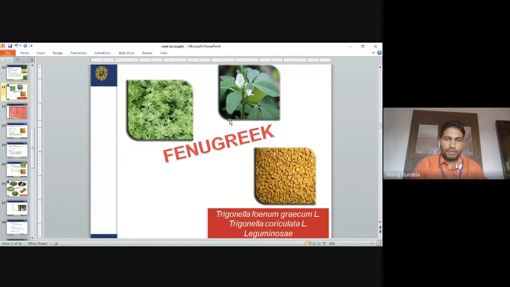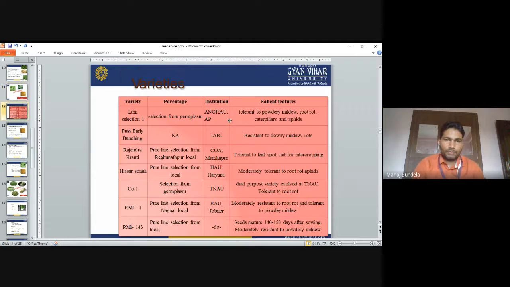Next is fenugreek. Trigonella foenum-graecum or Trigonella corniculata. Family is Leguminosae. Varieties: Lam Selection 1. It is a selection from the germplasm. It is mainly grown in Andhra Pradesh. It is tolerant to powdery mildew, root rot, caterpillar and aphids.